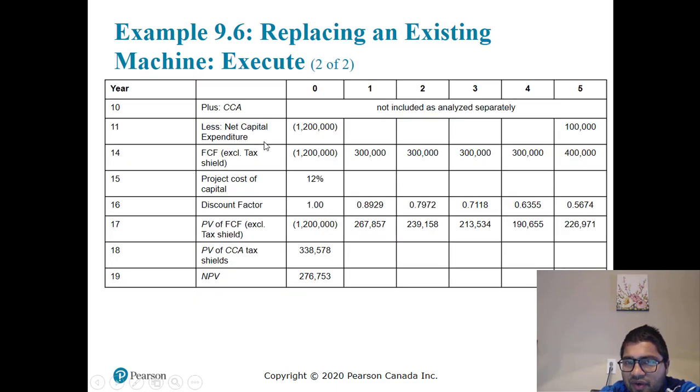So let's calculate free cash flows. CCA is not included. Capital expenditure 1.2 million here, but you get back 100,000 later on. Free cash flow is 1.2 million here, 300,000 here, 300,000 here, 300,000 here, 300,000 here, 400,000 here.